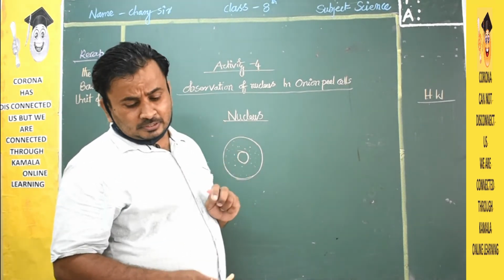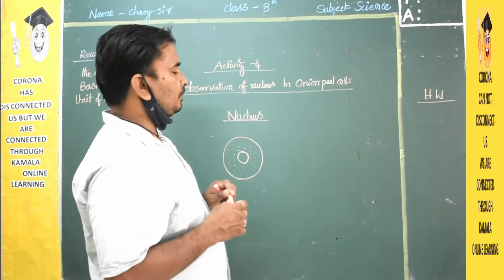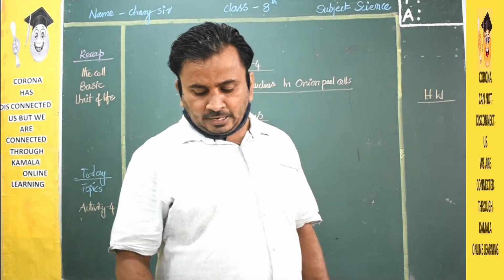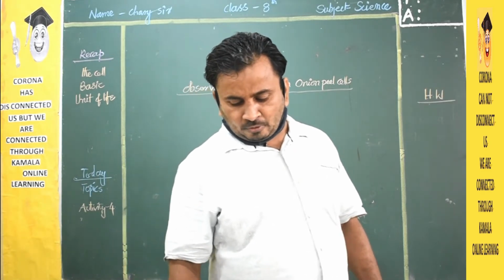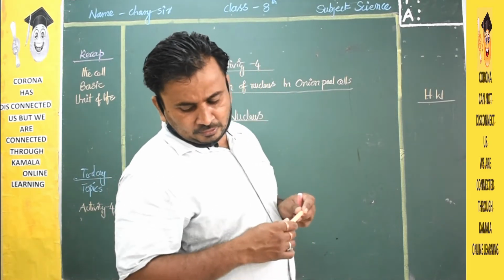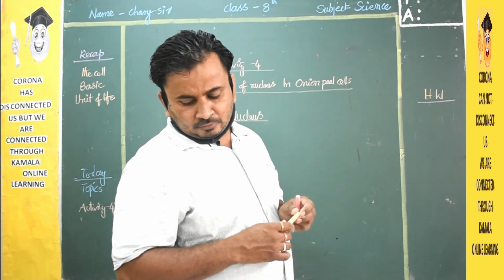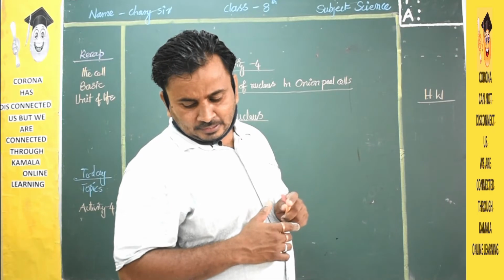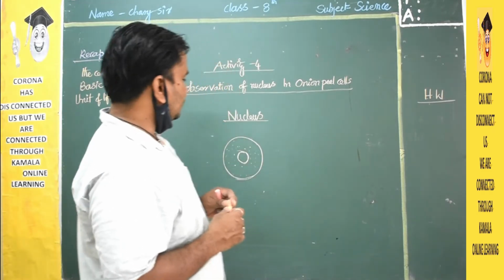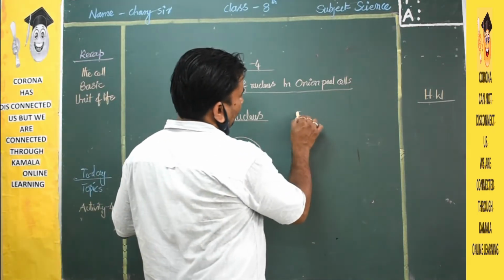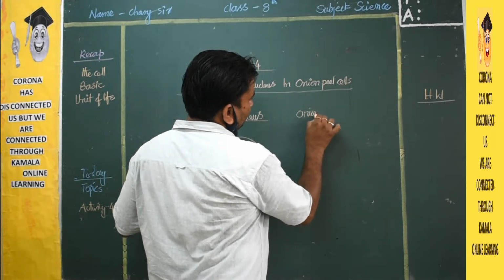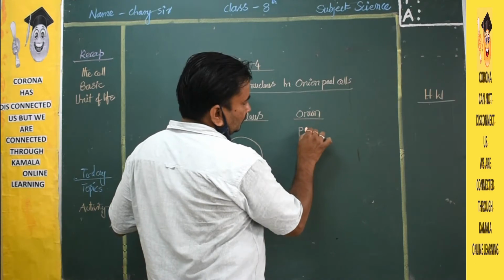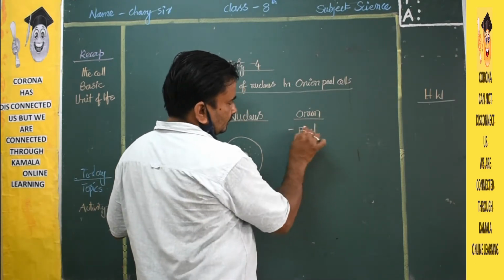So today's topic is observation of the nucleus in onion peel cells. For that, what should I do? You need to take a thin membrane from an onion once again. Keep this membrane on a slide and add one or two drops of stain, saffron, methylene blue or red ink. You need one onion, and you have to peel it.